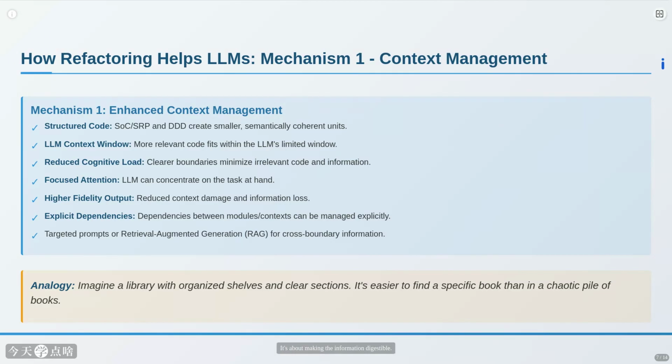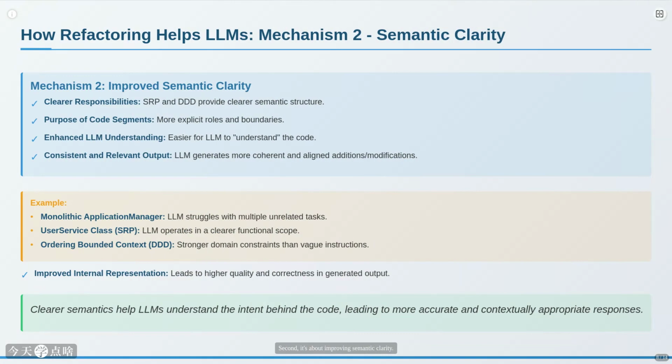It's about making the information digestible. Second, it's about improving semantic clarity. When code has clear responsibilities and boundaries, like SRP and DDD enforce, the purpose of each segment is much more obvious. This enhanced clarity makes it easier for the LLM to understand the code's meaning and intent. It's not just about syntax, it's about semantics. This understanding translates into the LLM generating more consistent and relevant additions or modifications.